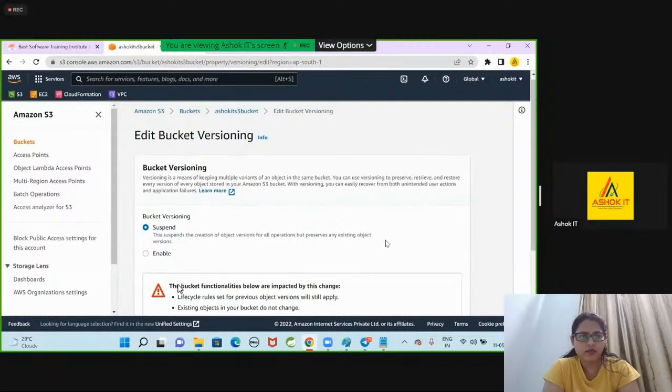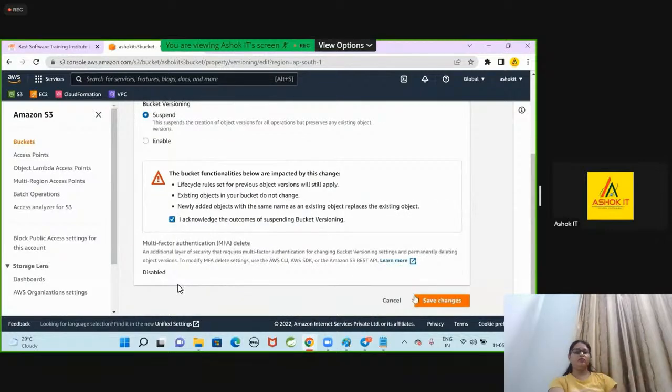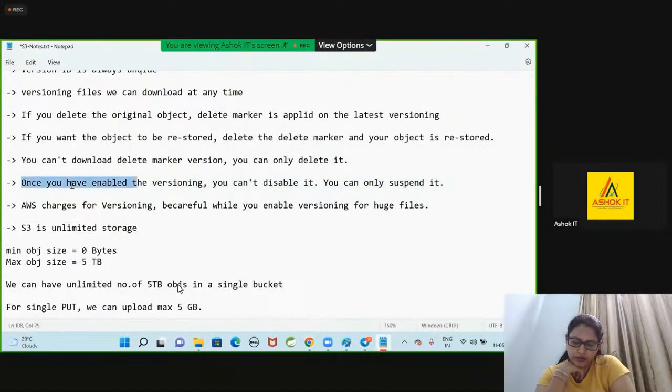Because in the bucket there may be some objects with versioning. That is the reason they have not given the disable option. They have given the suspend option. If you suspend, then for new objects the versioning will not be applied. Once you enable versioning for your bucket, you cannot disable it. You can only suspend it.